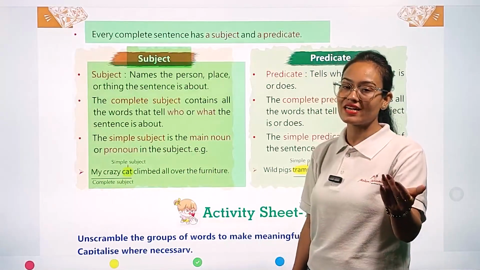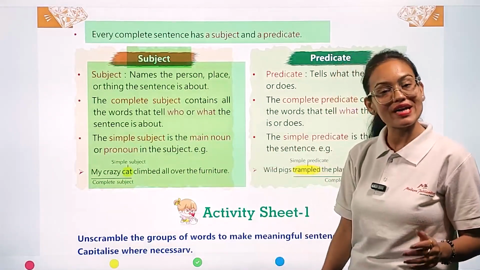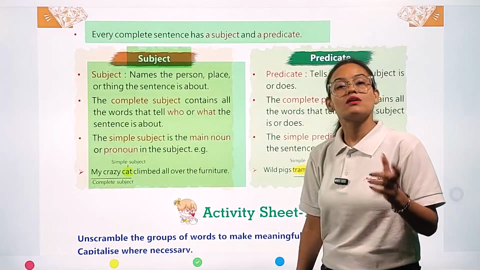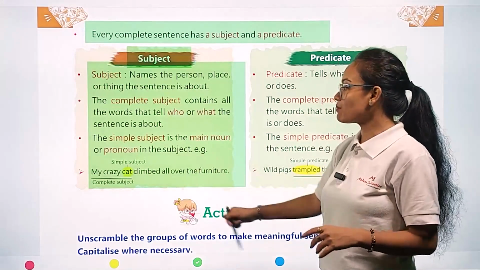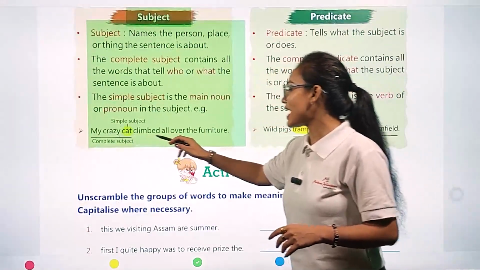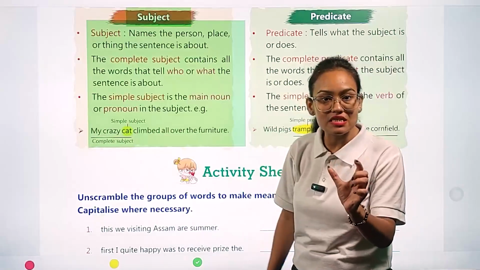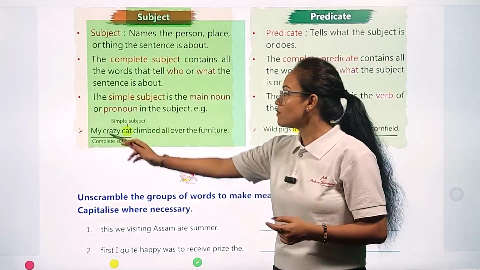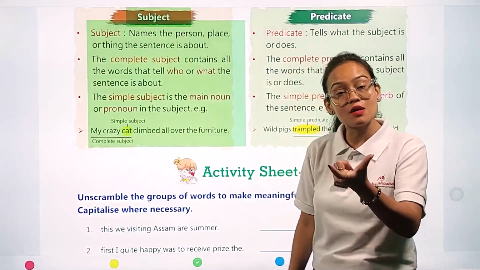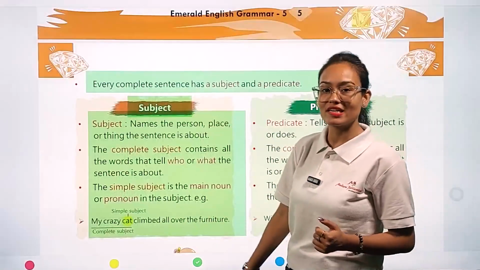On the other hand, my dear student, if we are talking about the simple subject, it means we are talking only about the main noun or main pronoun. Example, you can see, my crazy cat climbed over the furniture. Here, cat is the simple subject mentioned in this sentence, but my crazy cat is the complete subject. Okay, so I hope the subject concept is clear to you all.